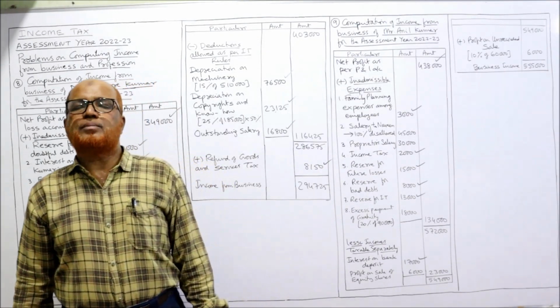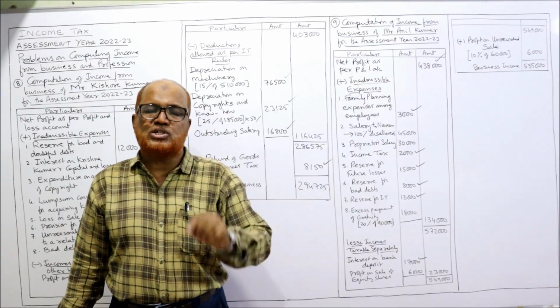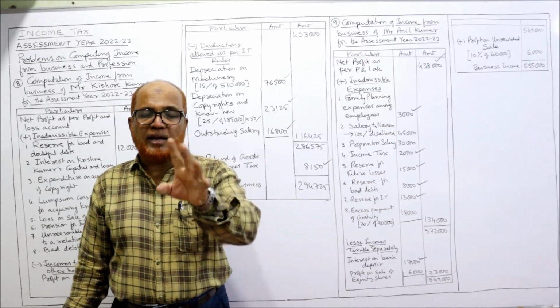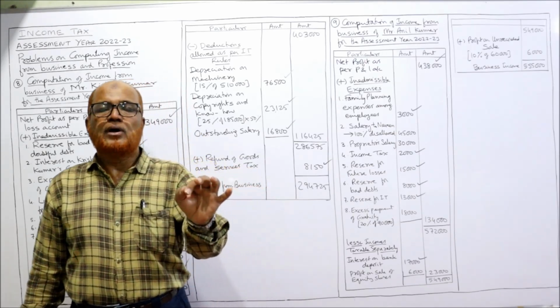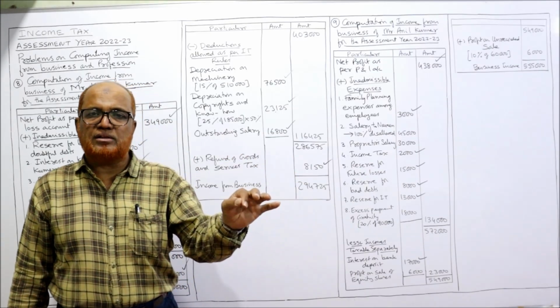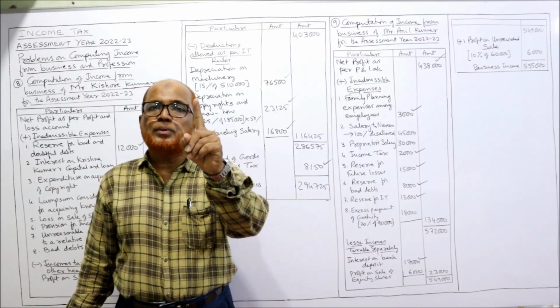According to the provisions of the Income Tax Act, long term capital gain on sale of equity shares is exempted up to rupees 1 lakh. Write it down. Make a note of it. Long term capital gain on sale of equity shares is exempted up to rupees 1 lakh.